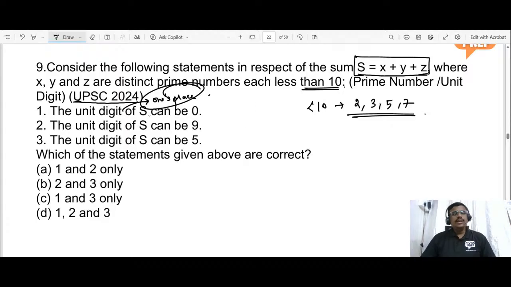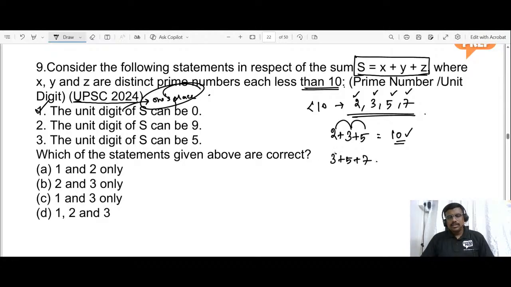Come, let us check. Can the unit digit of S be 0? The question says x, y, z are distinct prime numbers, each less than 10. So we have four prime numbers: 2, 3, 5, and 7. Let us take and solve. 2 plus 3 plus 5: 5 plus 5 is 10. The unit digit is 0, so 0 is possible. And then 3 plus 5 plus 7: 8, and 8 plus 7 is 15. So 5 is possible. The unit digit of S can be 5.